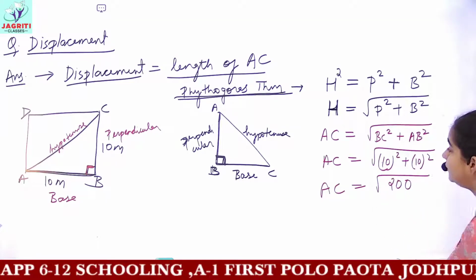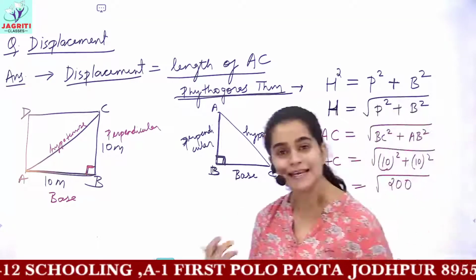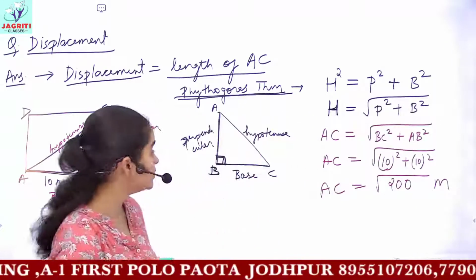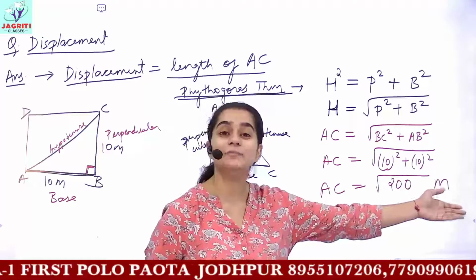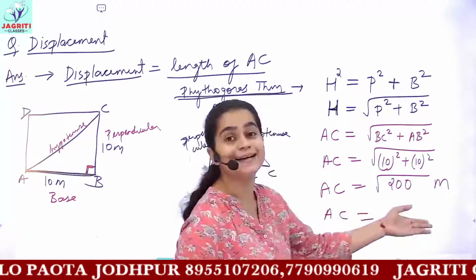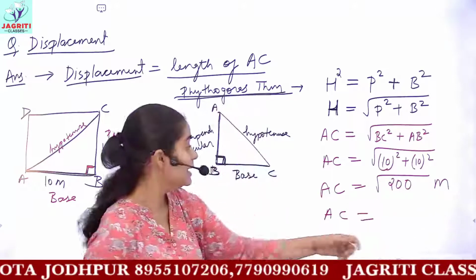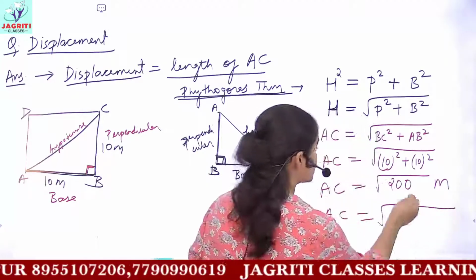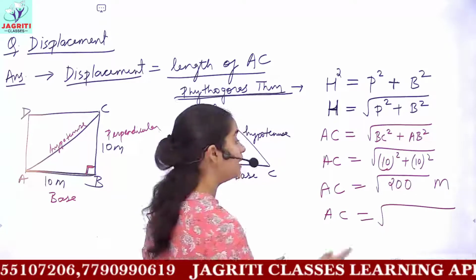And root 200 you can find by any method. You can even leave the answer here, that is, your displacement would be under root 200 meters. Or you can also find the square root of 200 as you do in mathematics. You can split it into factors and then find the root.